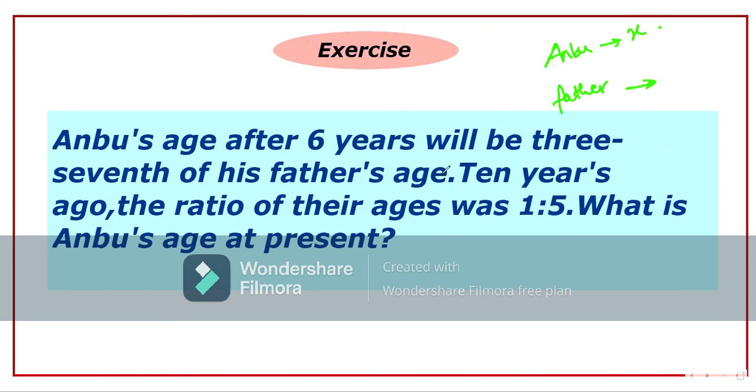Now here you can take 3/7 as a ratio as well. So you can treat it as 3:7. Anbu's age is to Anbu's father's age, the ratio will be 3 is to 7. You can do all those comparisons and let me know if you are able to solve this or not. Don't forget to put the tabular column, that is going to help you.